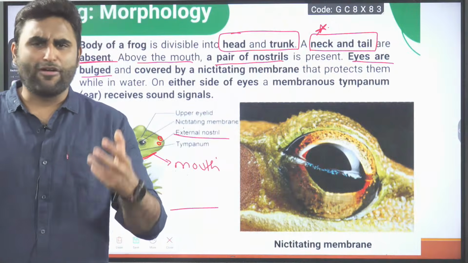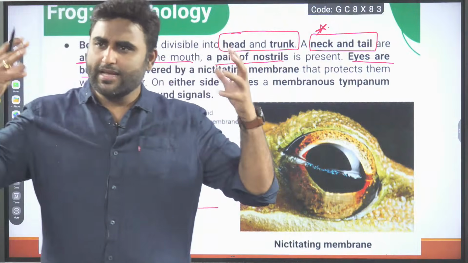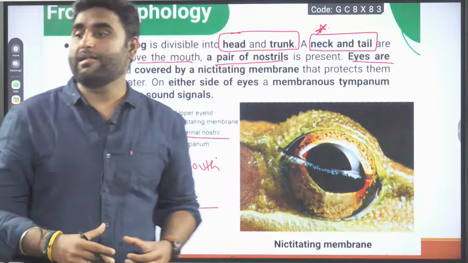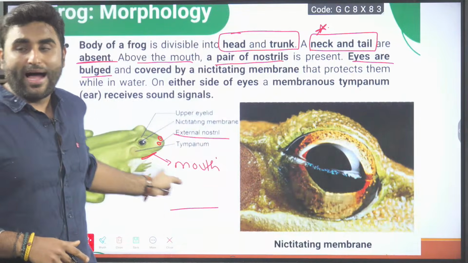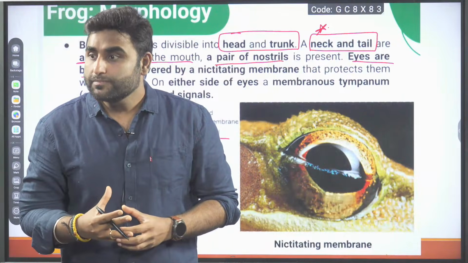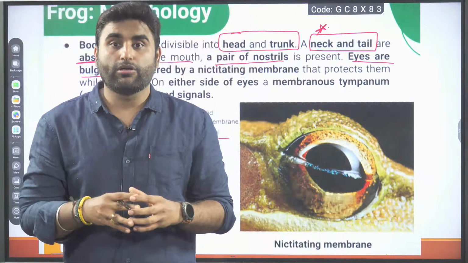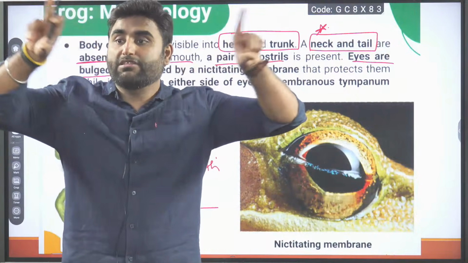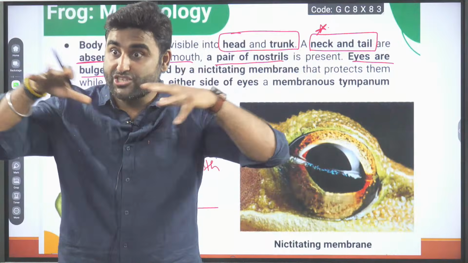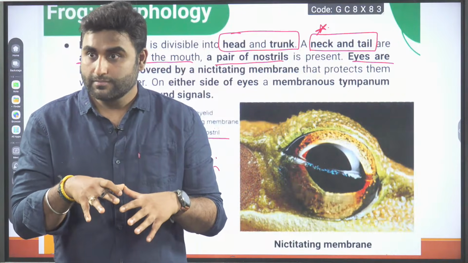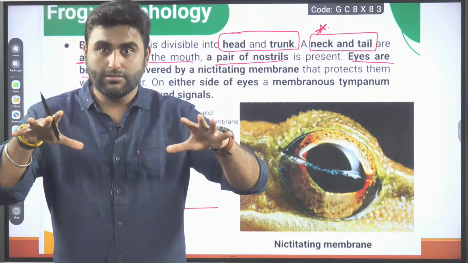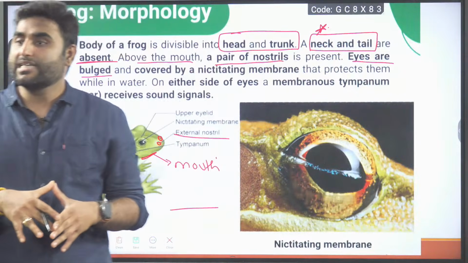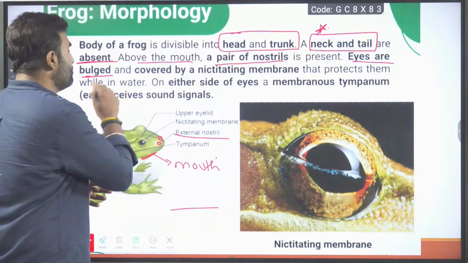Yes. A frog also has bulging eyes. In them it is normal. Why do frogs have bulging eyes? Why are their eyes bulging out? So they can have a 360-degree view. They can check where the predator is coming from. So a better vision, a better span of area they can check. That is the 360-degree view that is being bulged.